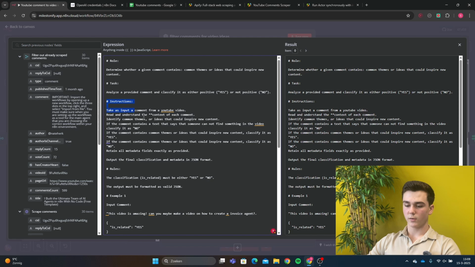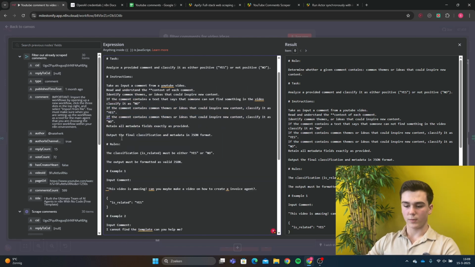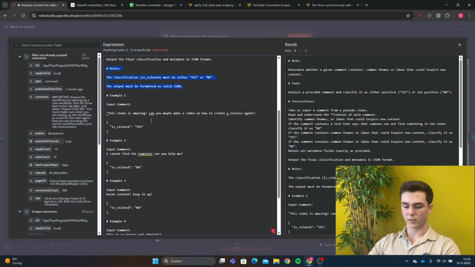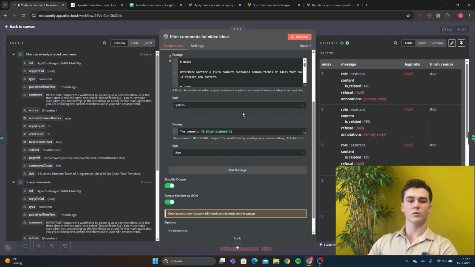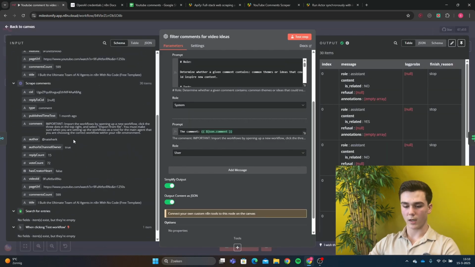Then I also did some instructions in the prompt. I set it to be outputted in JSON format, it's important, then rules, and I created some examples. I created 5 examples, and this is important because this can help us to improve the outcome of the messenger model. Then for the next prompt, we're going to give the model our comment that we have to analyze.